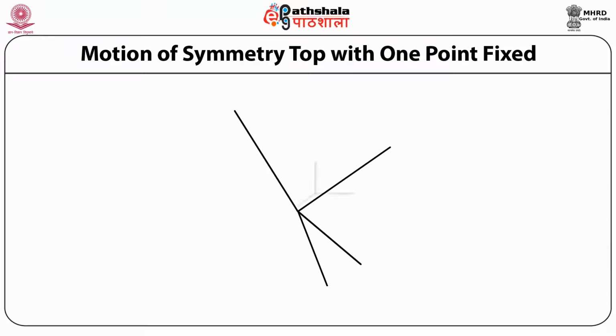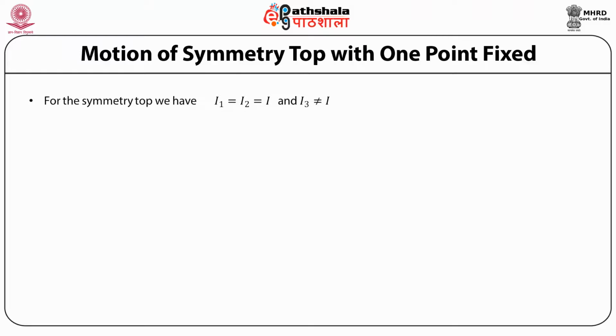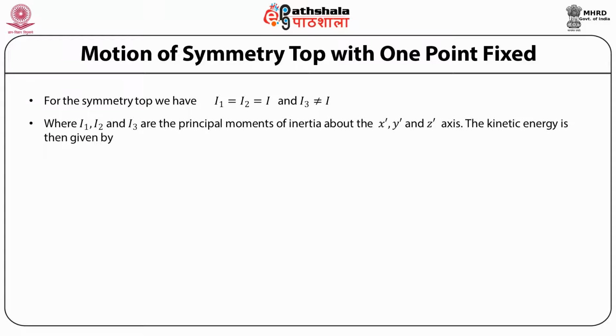The angles, for example, phi and psi are the angles made with the line of nodes. For the symmetric top, we have I1 equal to I2, which we write as I, and I3 is not equal to I, where I1, I2, I3 are the principal moments of inertia about the x prime, y prime and z prime axes. The kinetic energy, we have written so many times, is T equal to half I times omega 1 square plus omega 2 square, because I1 is equal to I2 is equal to I, plus half I3 omega 3 square.